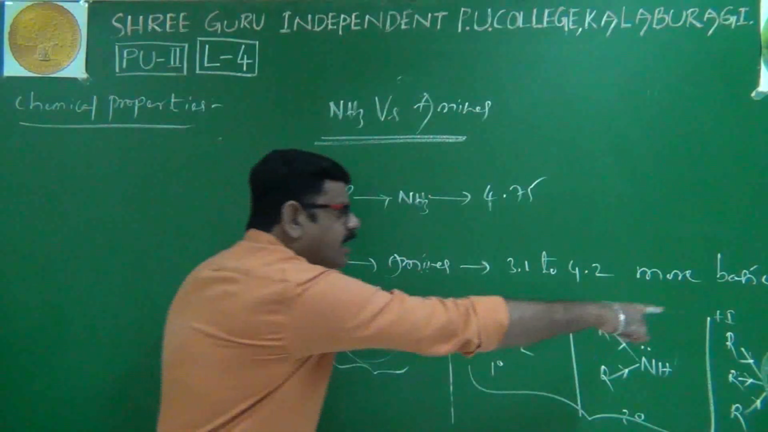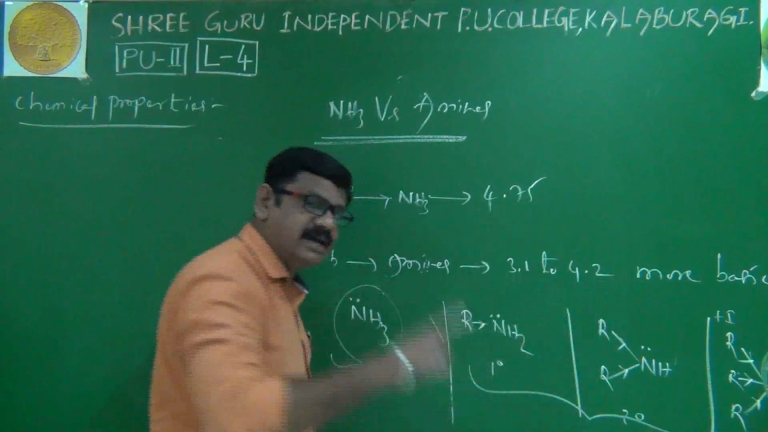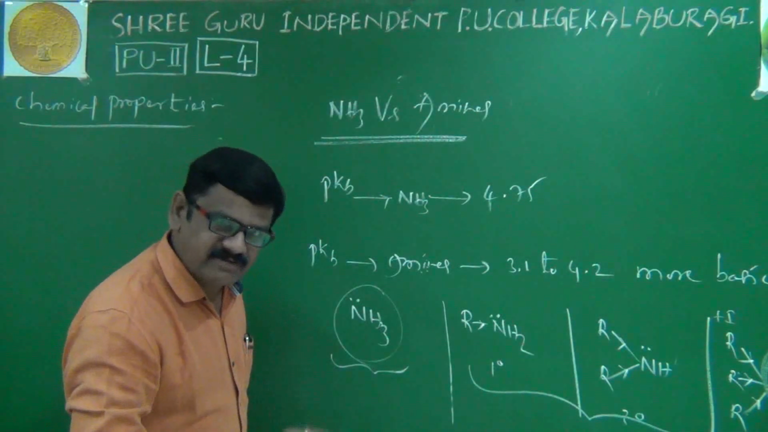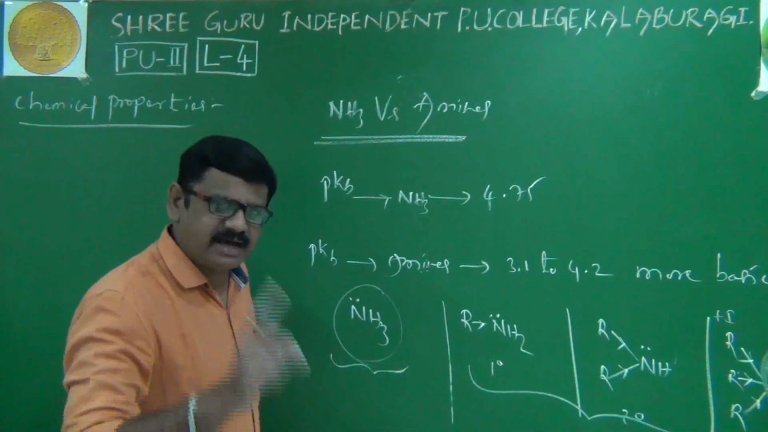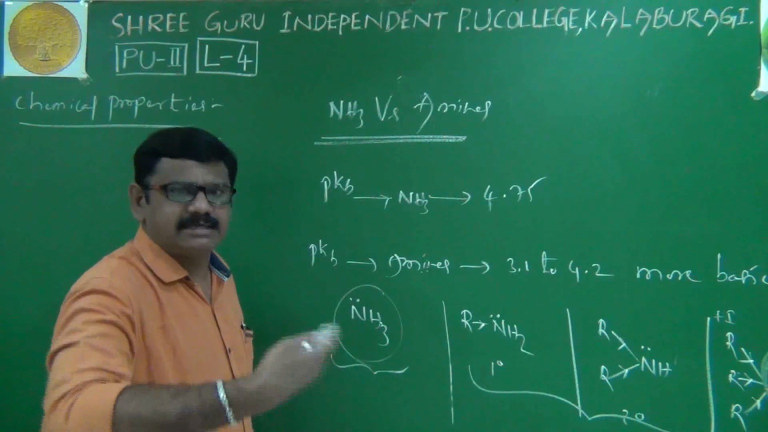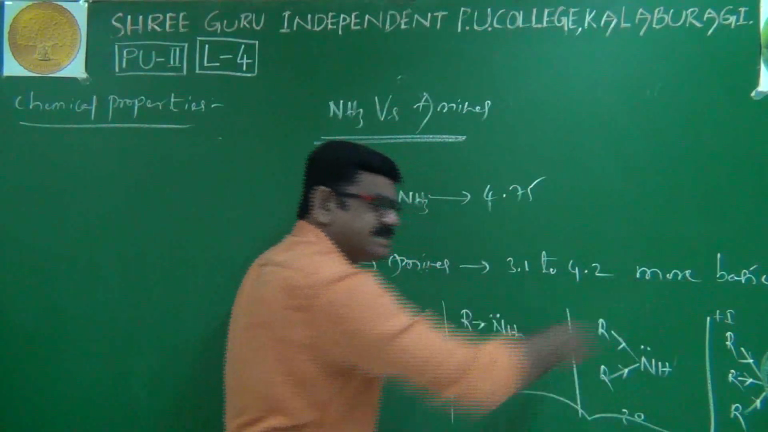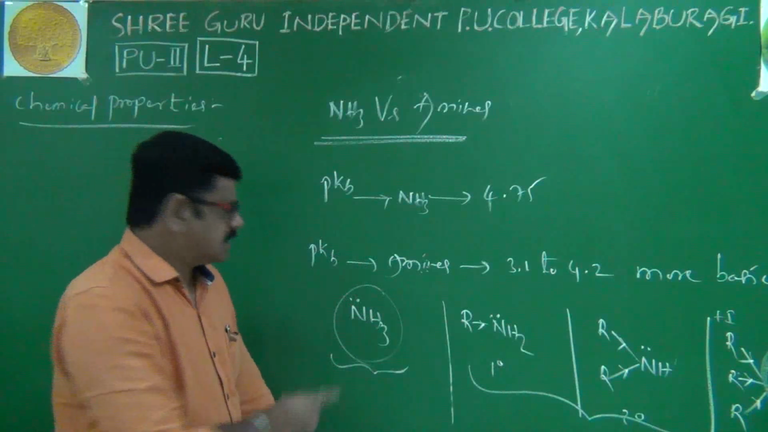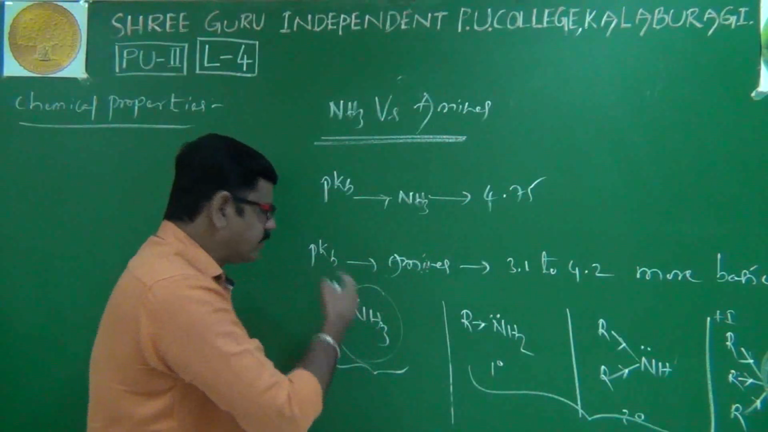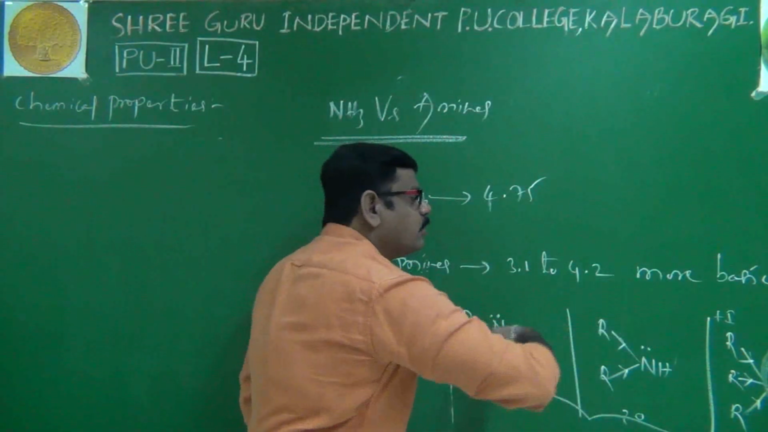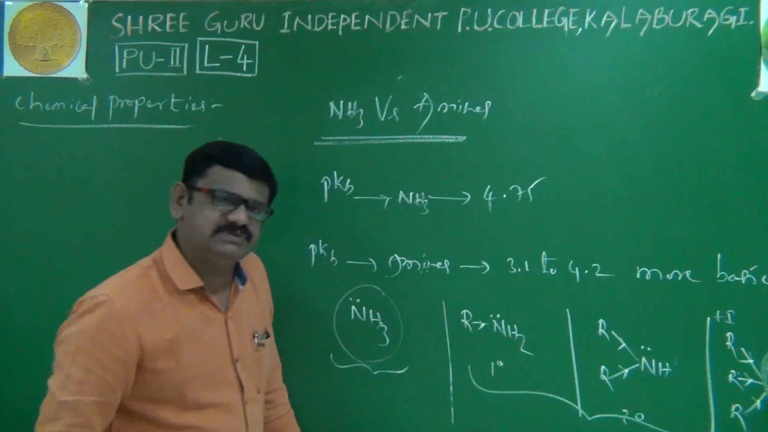I'll repeat. All amines are more basic than ammonia because all amines have alkyl groups. Because of the alkyl groups, the electron density at nitrogen increases. Because of high electron density at nitrogen, electron pair donating ability will be more. That's why they are more basic in nature compared with ammonia. Ammonia, being less basic, has a higher pKb value of 4.75. Amines are more basic, so the pKb value is lower, in the range of nearly 3 to 4.2.